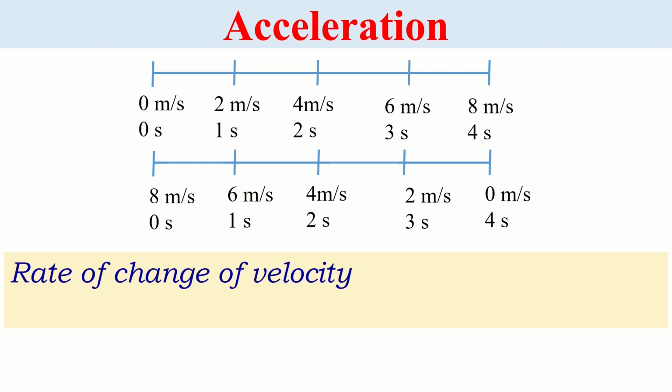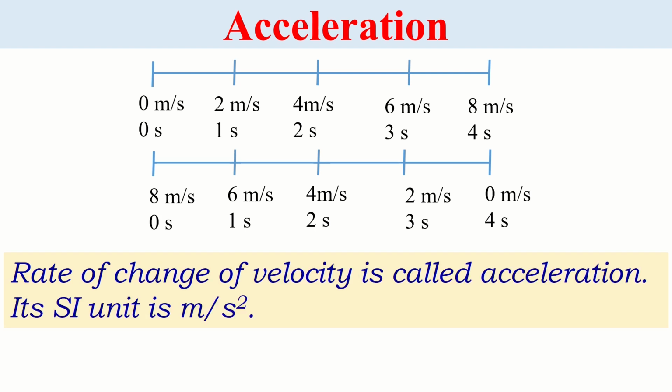Okay, now rate of change of velocity is called acceleration. We can define acceleration like this, and it is denoted by the symbol a, and its SI unit is meter per second square. Okay, now let's talk about acceleration due to gravity.